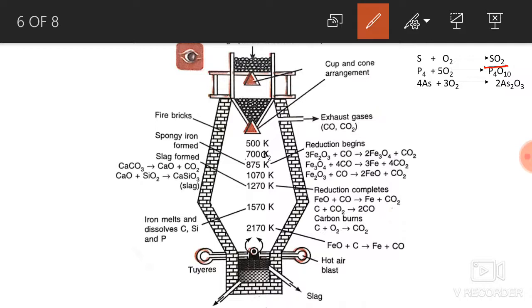Phosphorus on oxidation gives phosphorus pentoxide, whereas arsenic on oxidation gives arsenic oxide. As these oxides are volatile, they get easily removed. See, during this roasting, moisture which is present in the ore also gets removed.